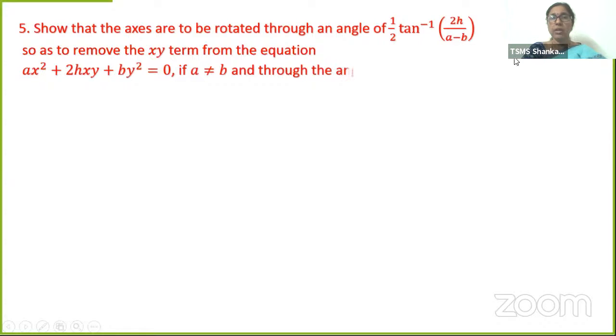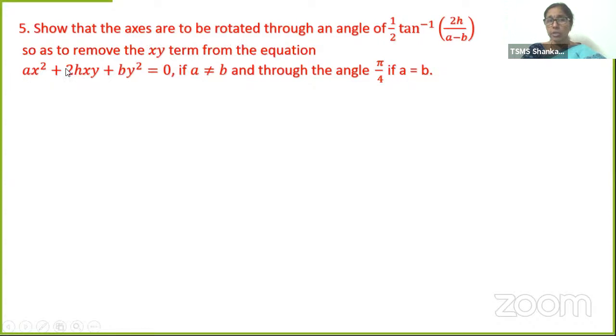Now we have another interesting concept. See, this is an equation ax square plus 2hxy plus by square is equal to 0, where a is not equal to b. Do you remember in our previous class we took a second degree equation which has first degree terms also, that means 2gx plus 2fy plus c. Here we are taking a homogeneous second degree equation in standard form where a is not equal to b, and show that the axes are to be rotated.